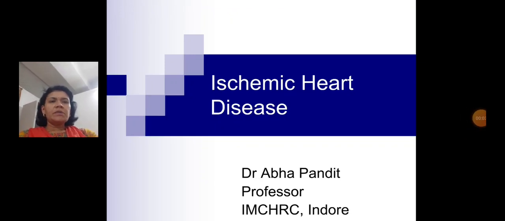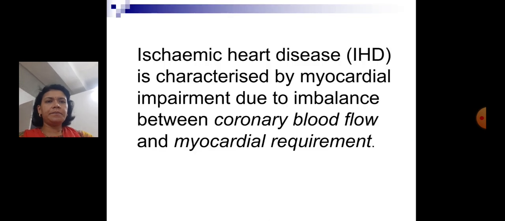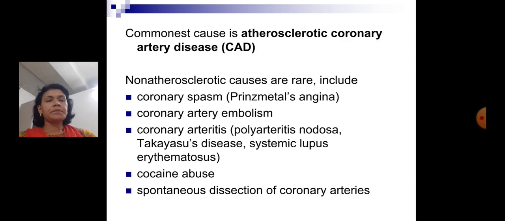Topic for today's presentation: ischemic heart disease. Ischemic heart disease is characterized by myocardial impairment, which is because of imbalance between the coronary artery blood flow and the myocardial requirement. The commonest cause is atherosclerotic coronary artery disease, but there can be other causes, but they are